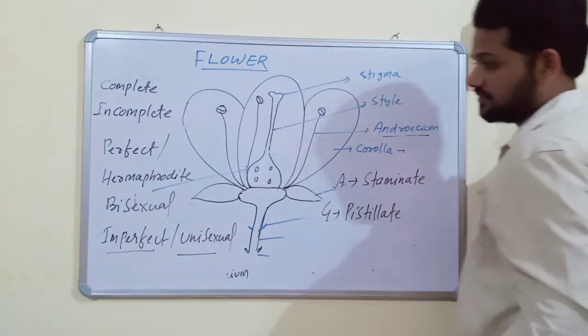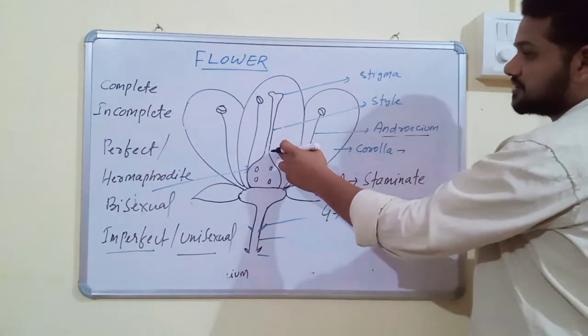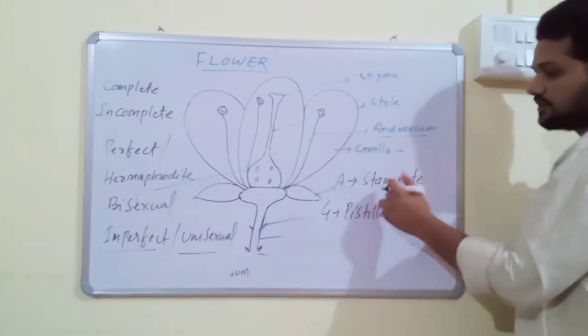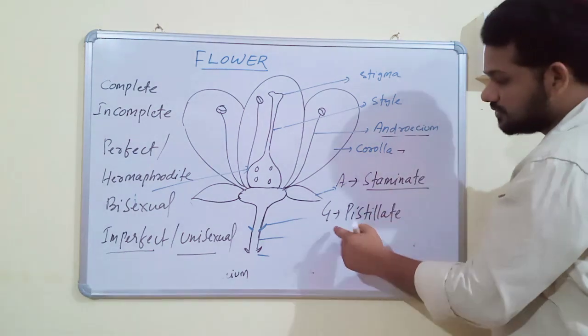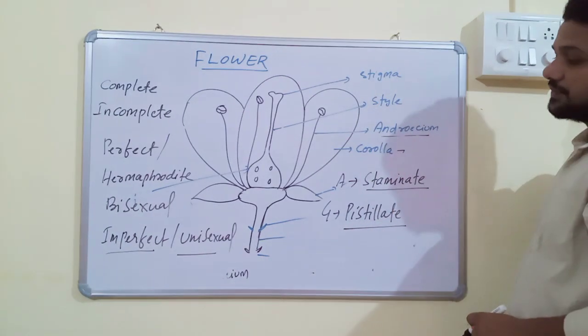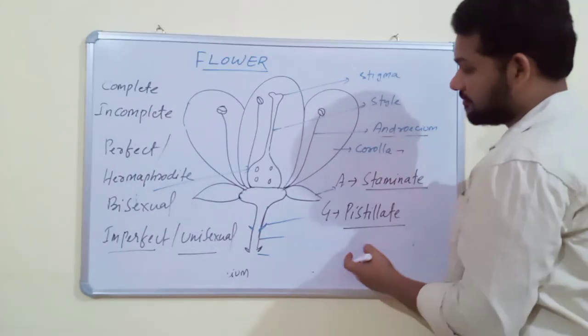imperfect or unisexual. In unisexual condition, the flower has either androecium or gynoecium. If the flower has only androecium, then the flower is said to be staminate. If the flower has only gynoecium, then it is said to be a pistillate flower. And unisexual flowers are usually both male and female flowers.